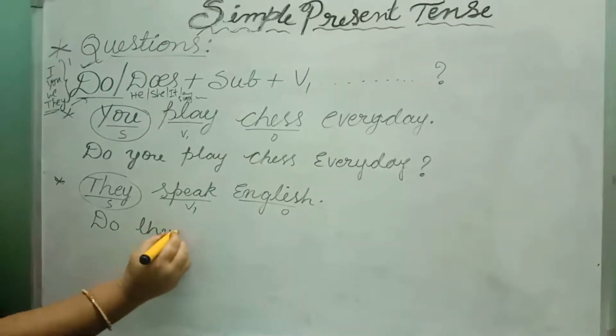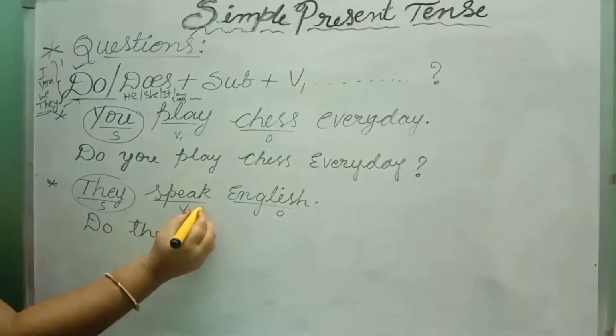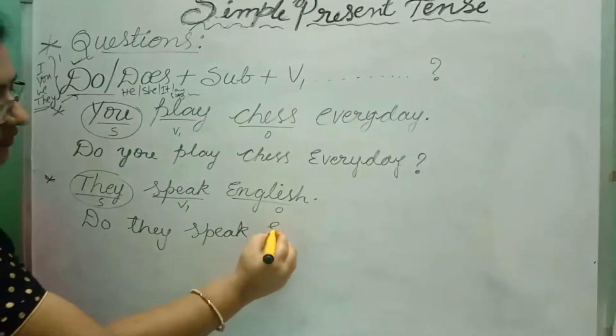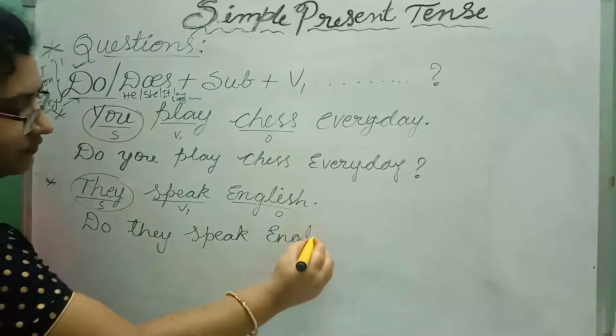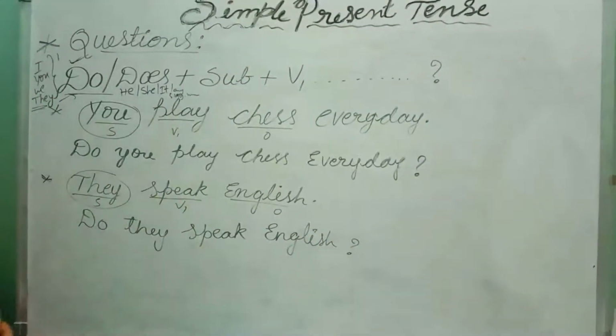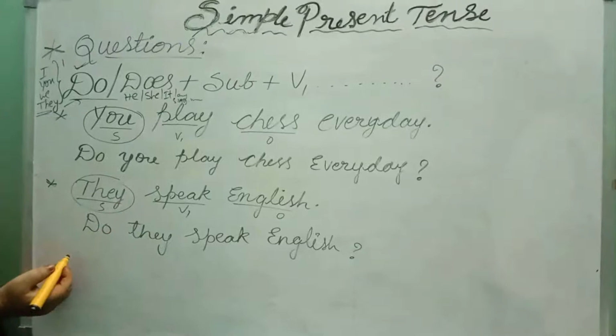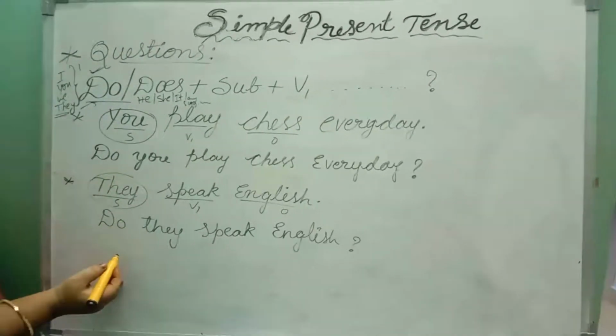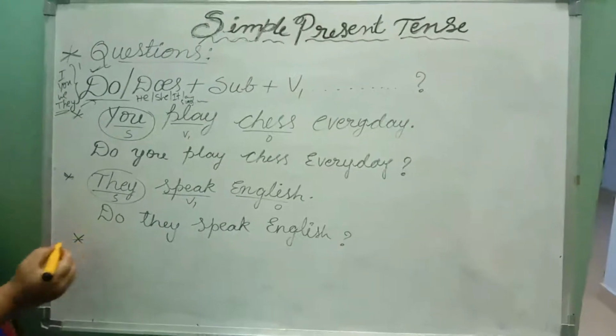Okay. Do they. What is the verb here? Speak. Do they speak English? Question mark. Do they speak English? Okay. So, let us take another example.